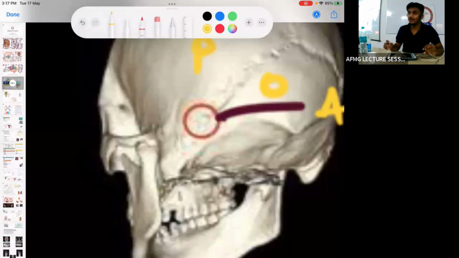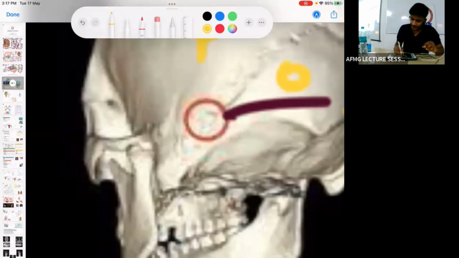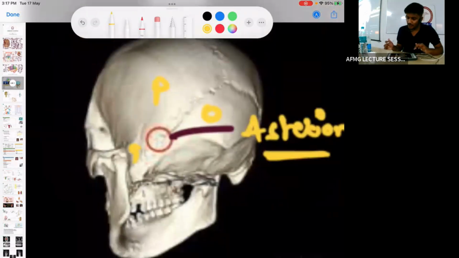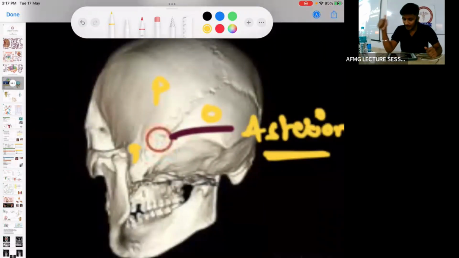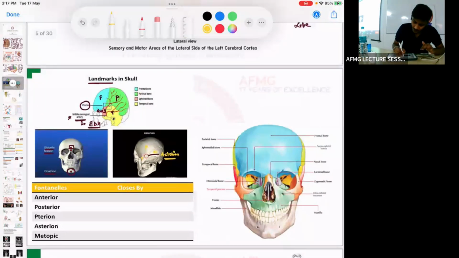Mastoid part, posterior, कौन सा होता है? Mastoid part होता है temporal bone का part. ठीक है? So Asterion is the junction of parietal bone, occipital bone, and the mastoid part of the temporal bone. अभी जल्दी से एक बार मुझे sutures बता दो, so I'll be more than happy.